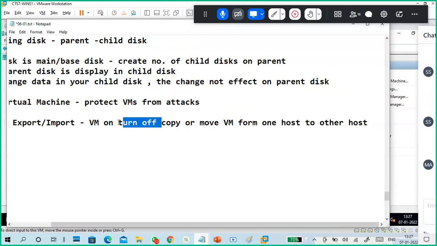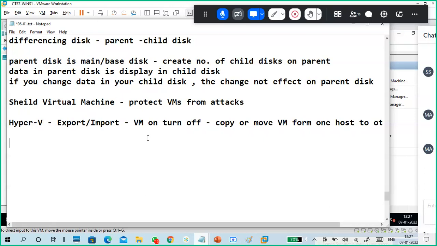But the condition is the VM must be turned off. Next one is move. What is this move? It is also called live migration. What is this move or live migration?